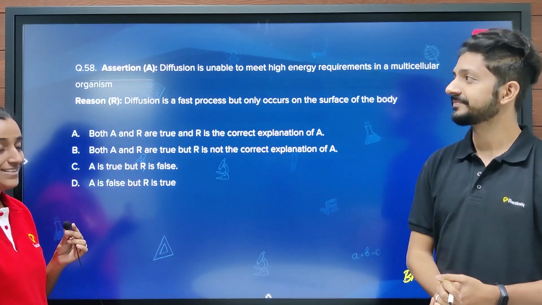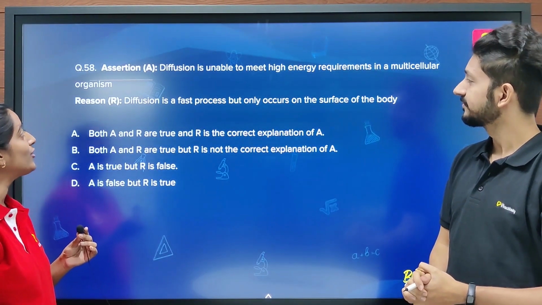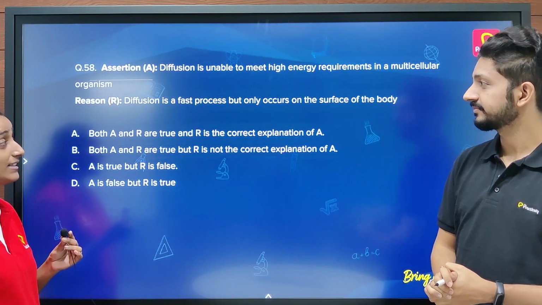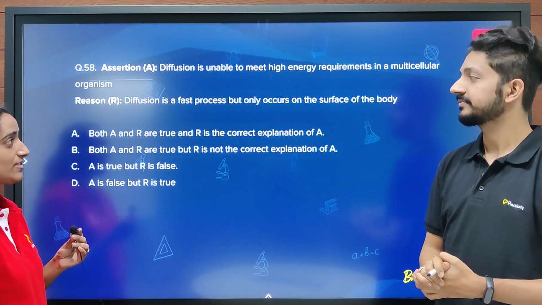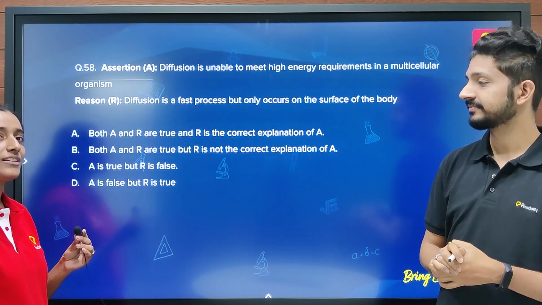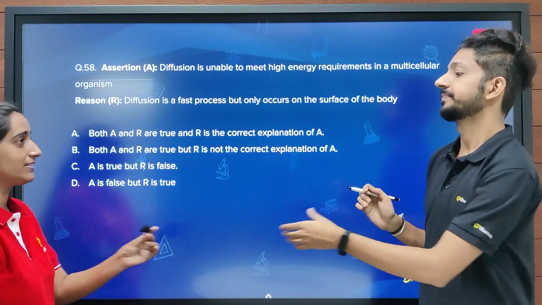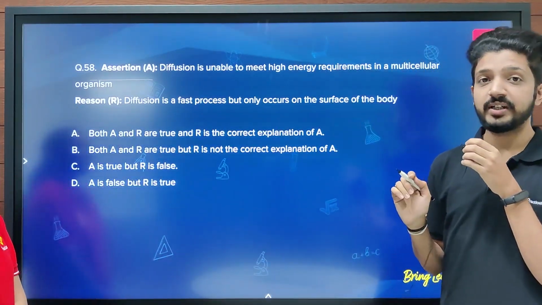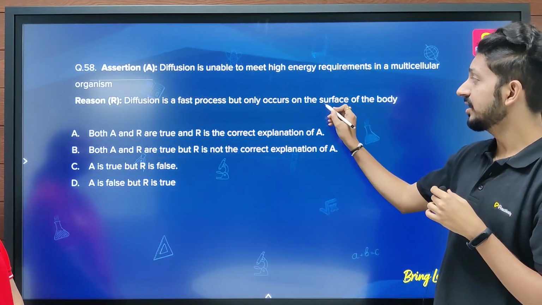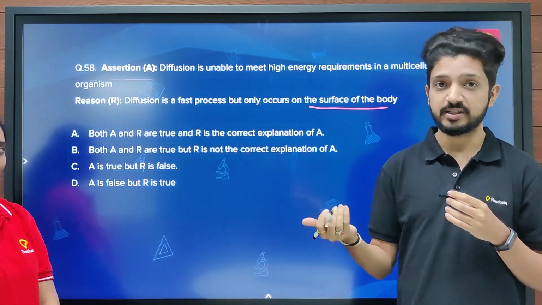So the assertion is diffusion is unable to meet high energy requirements in a multicellular organism. And the reason for that is diffusion is a fast process but only occurs on the surface of the body. I do know that diffusion is a surface mechanism, so I think the answer for that is A. Well, we need to read the statement carefully. Diffusion is surely a surface phenomenon since the larger the surface area, the faster will be the diffusion.